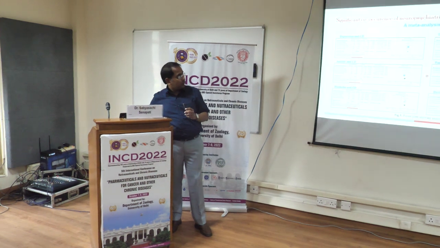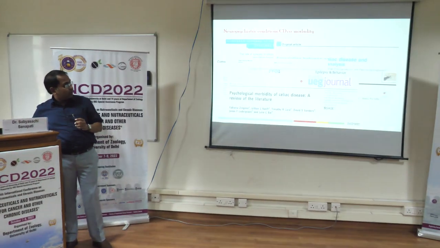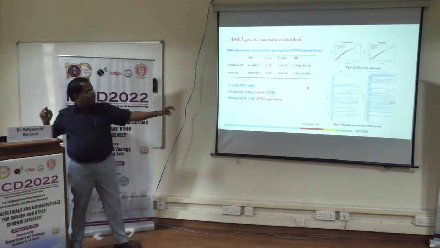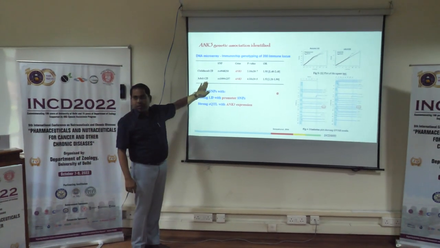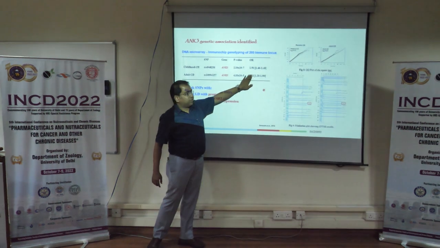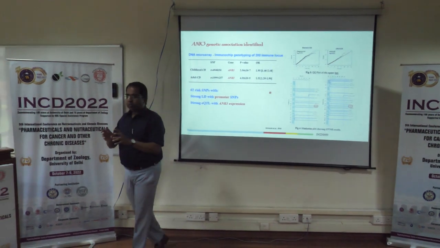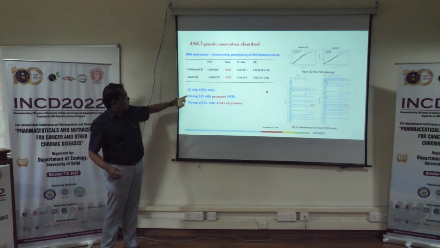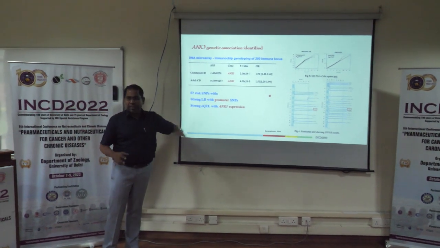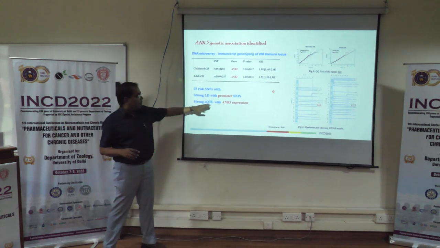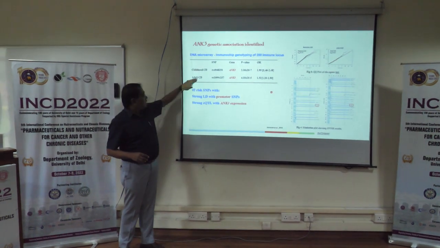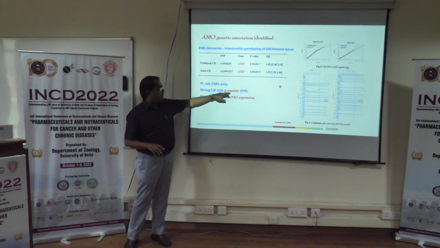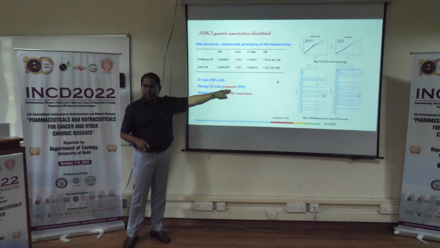Is the polymorphism in every patient, or do you find it in multiple places? These are single nucleotide polymorphisms. And these are the odds ratios. This is very high; an odds ratio of more than 1 is considered high. So we found that these two SNPs are in strong LD with a promoter. LD means linkage. So they have a promoter polymorphism, and these two polymorphisms are intronic, but they are in LD with SNPs in the promoter sequence.